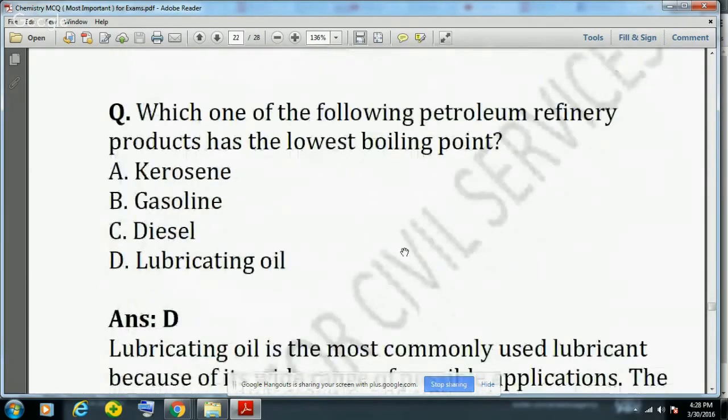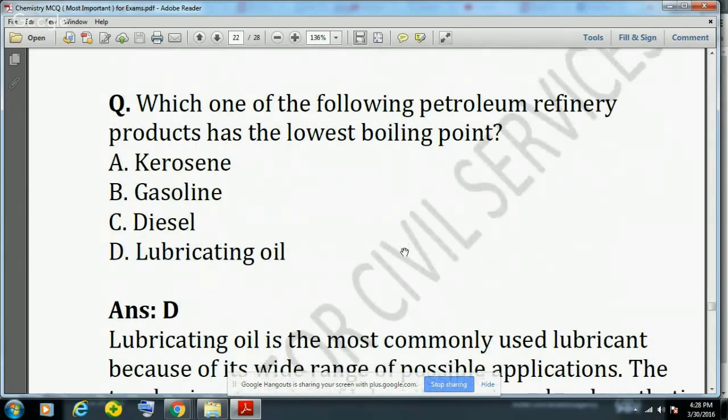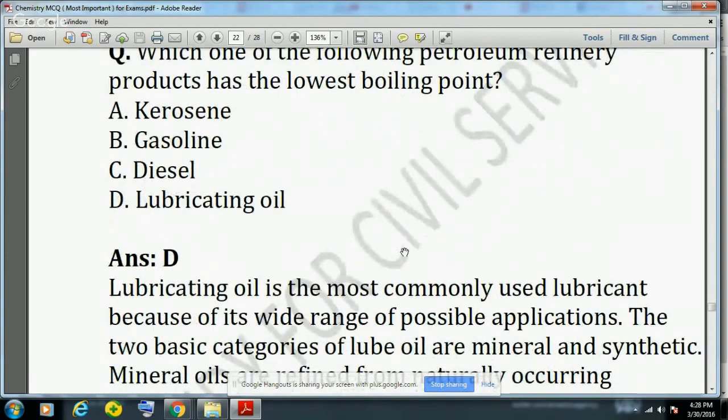Another question is which one of the following petroleum refinery products has the lowest boiling point? It is lubricating oil. See, all these basic concepts like boiling point, melting point, we have cleared in our chemistry concept video. You can watch that video.